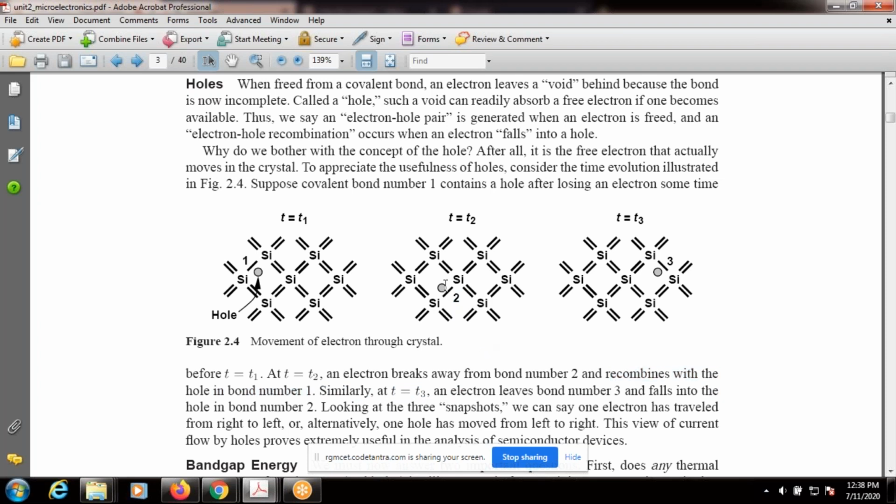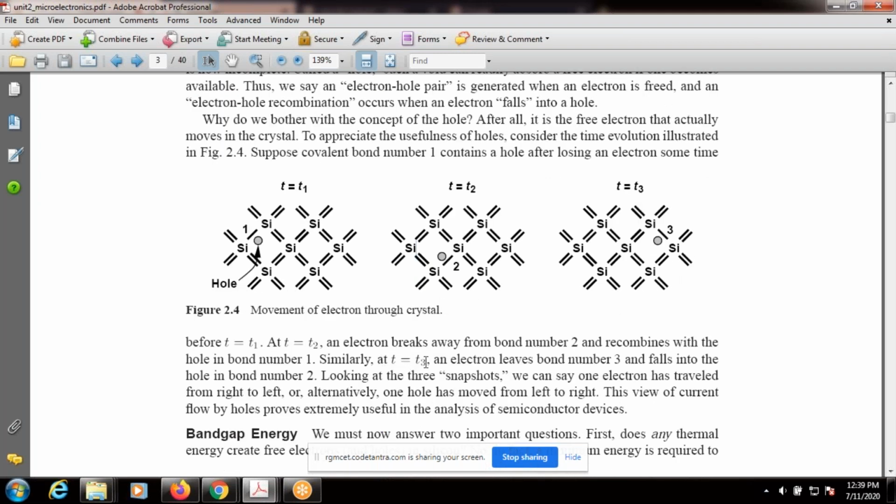Now this bond number 2 electron is recombined with the bond number 1 hole. Now bond number 1 is completely full. Now here one electron-hole pair is generated. Why? Because the bond number 2 electron is free, and bond number 2 is incomplete, a hole.